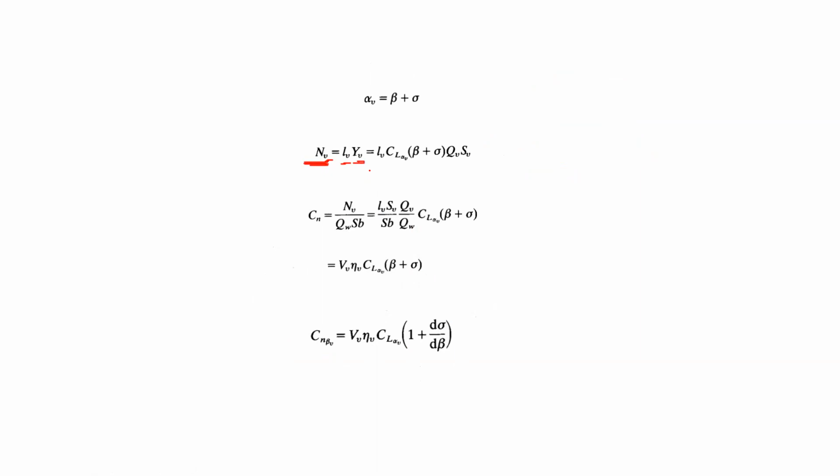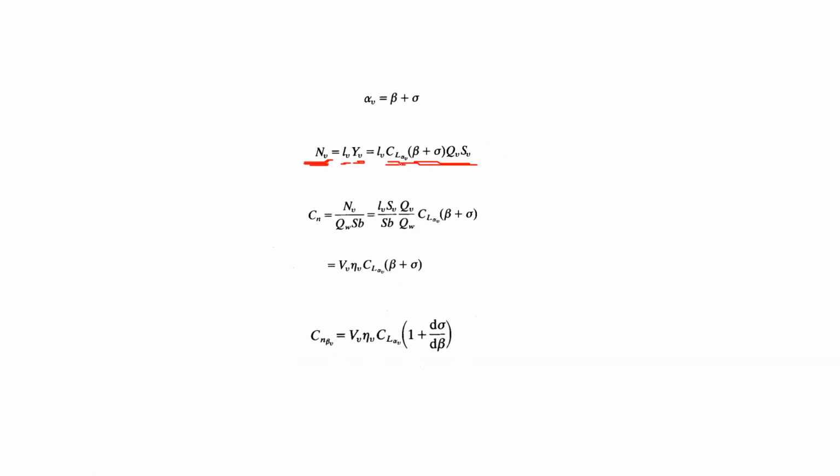And LV is that length, YV is the force. So how do we expand YV? LV is right here. This is the expansion of the force. Now, anyone wants to explain what just happened here? How can we write YV as this long expression in terms of CL alpha V, beta plus sigma, QV, SV? What is happening here?